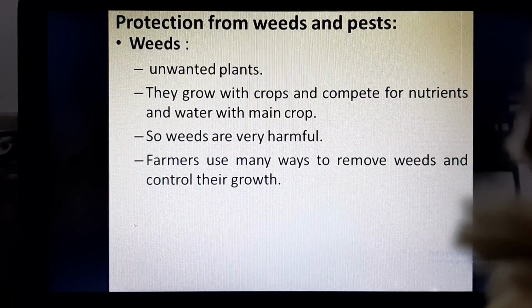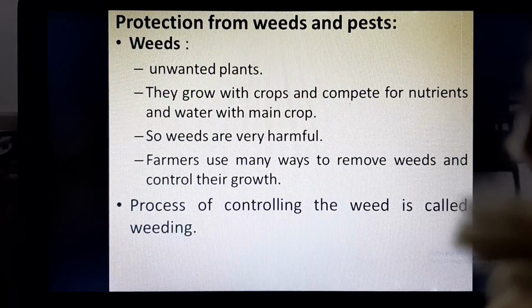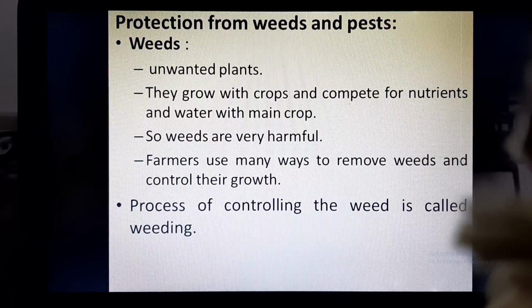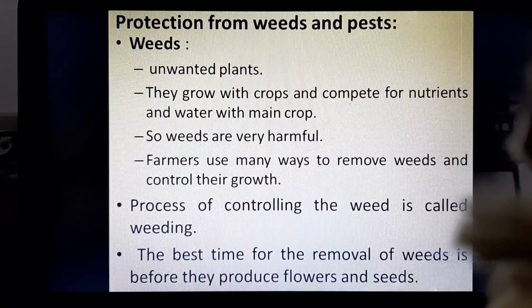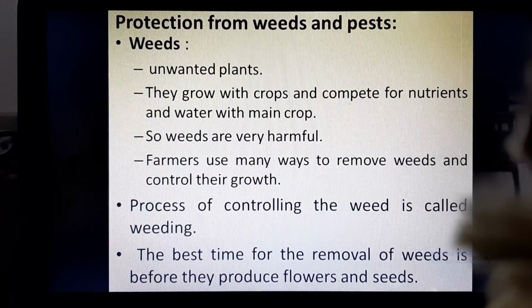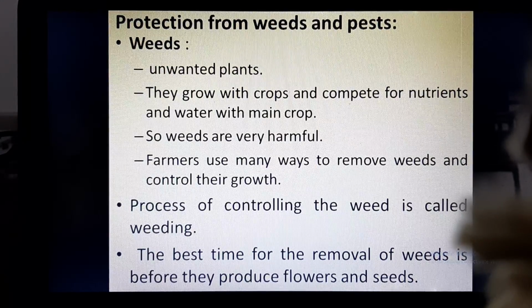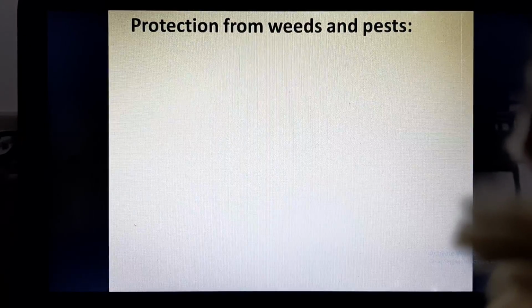Farmers use many ways to remove these weeds and control the growth of the weeds. The process of controlling the weed is called weeding. So weeding is the process in which the weeds are controlled. The best time for the removal of weed is before they produce flowers and seeds, because if you allow weeds to produce flowers and seeds, what will happen? The reproduction of plants will happen and there will be more weeds in the field.